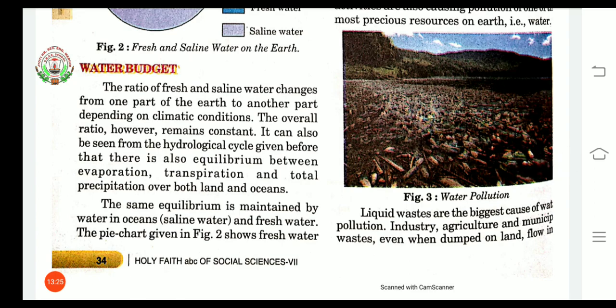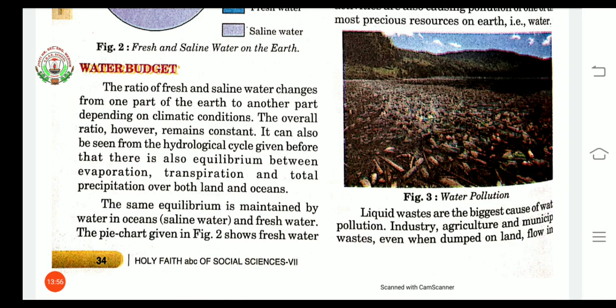Water budget. Dear students, you all might have heard the word budget from your parents. That budget is regarding money. So budget is planning how to spend an amount of money. In the same manner, we have a water budget here. It means a plan of how to spend an amount of water over a particular period of time.